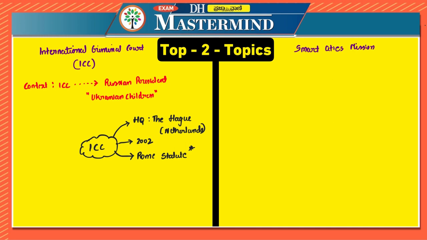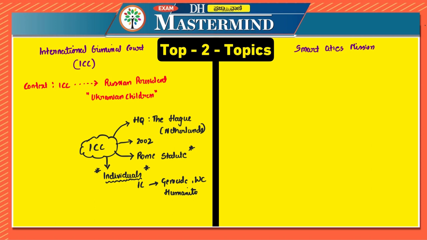It is the first and only permanent international court with jurisdiction to prosecute individuals. Very, very important. It prosecutes individuals for international crimes, which are genocide, crime against humanity, then war crimes, then crime of aggression, etc. So this is the first and only permanent international court with jurisdiction to prosecute individuals.